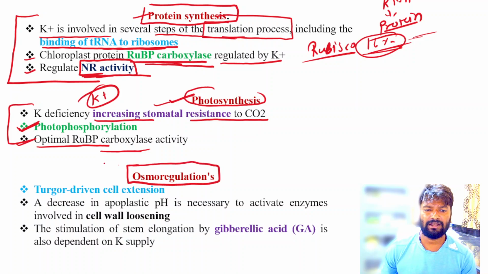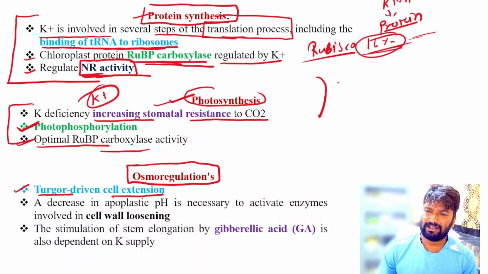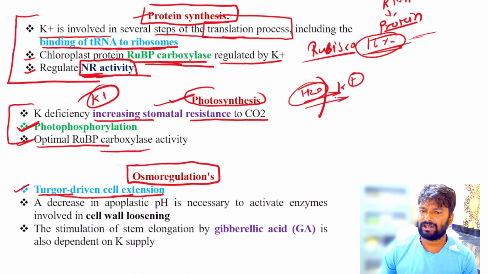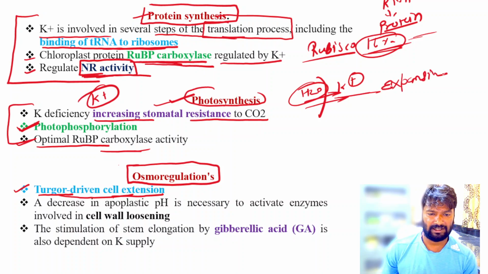Next important role of the potassium is in osmoregulation. Potassium regulates the turgor driven cell extension. Turgor means when there is a high concentration of potassium in the cells, there is a movement of water inside the cells. This is known as turgor driven cell extension, so it increases the expansion or extension of the cells.